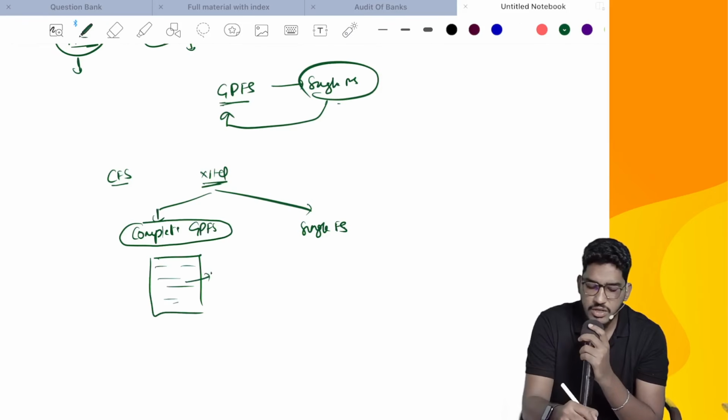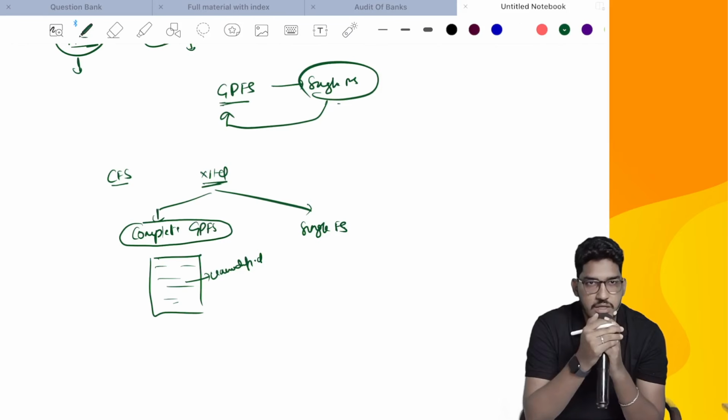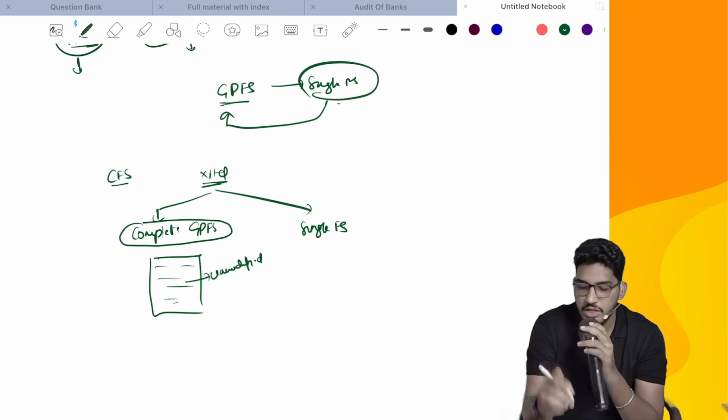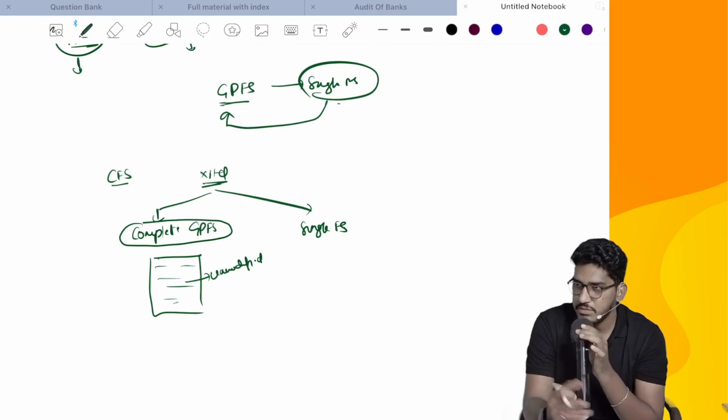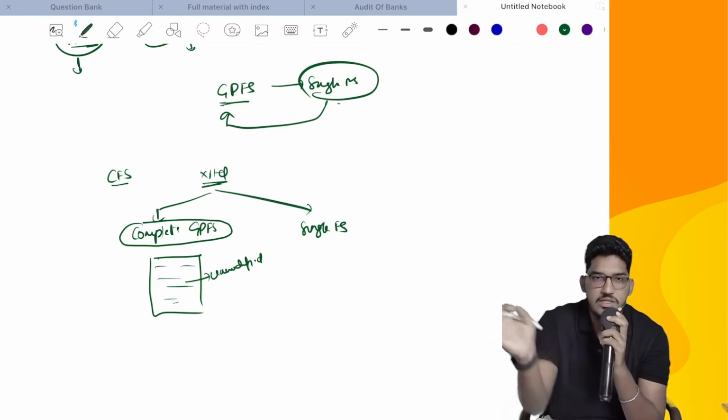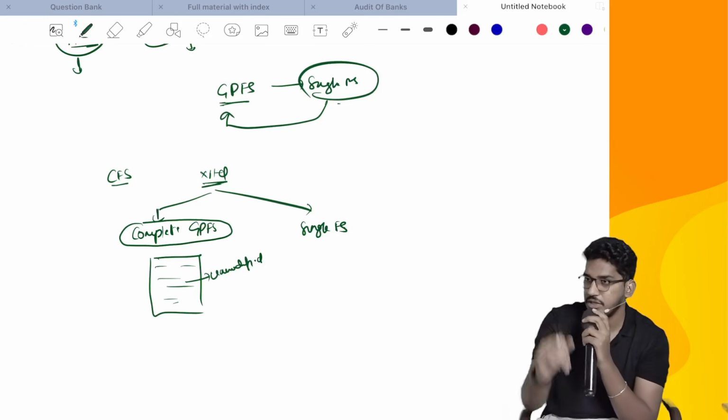If the main audit report contains an unmodified opinion, you need not worry. You will do the audit of the single financial statement. Depending on your observations, you will decide on the opinion and the phrasing.